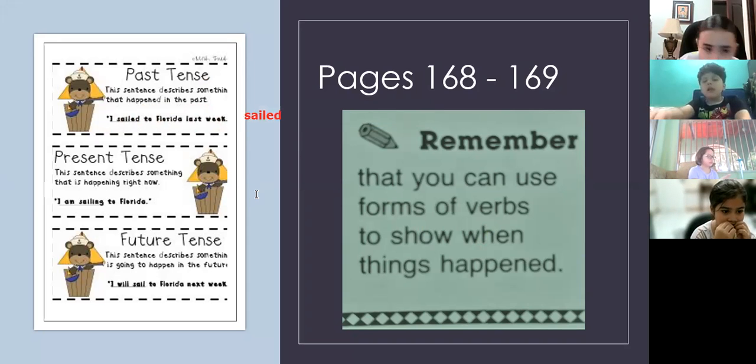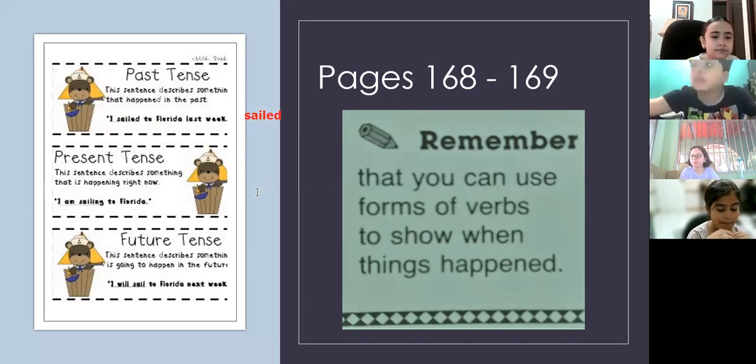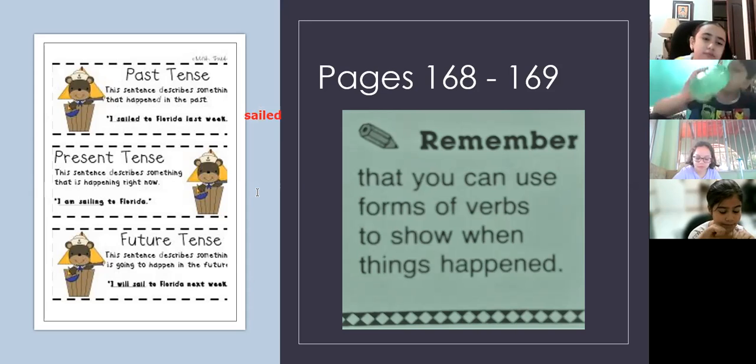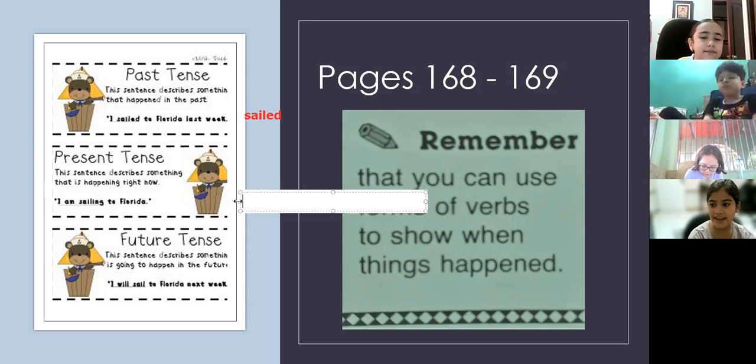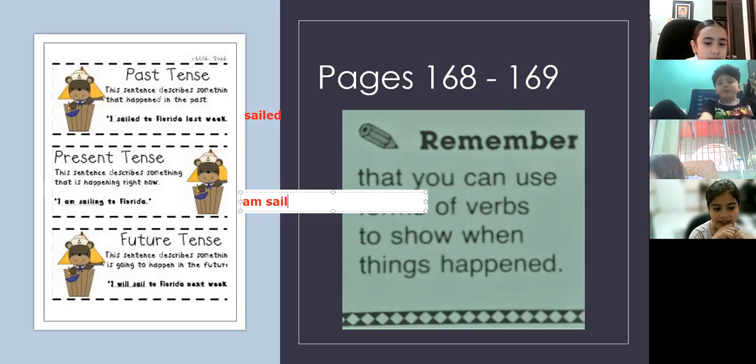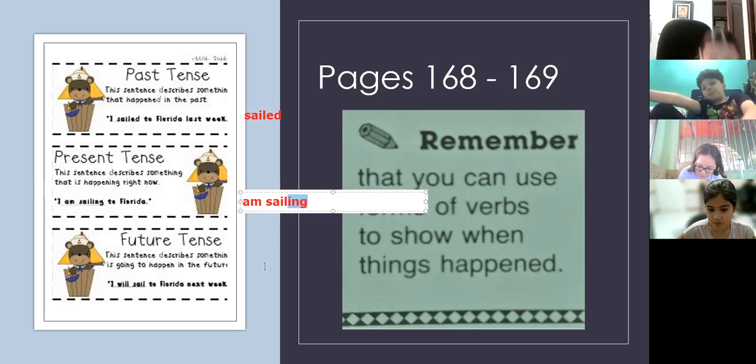Now, present tense describes something that is happening right now. So it says, I'm sailing to Florida. What is the verb? Sailing. That's right. And here we have a helping verb that is am. Sailing, and ing. You know that it's also in present because you see the ing. So I'm sailing, it's in present.